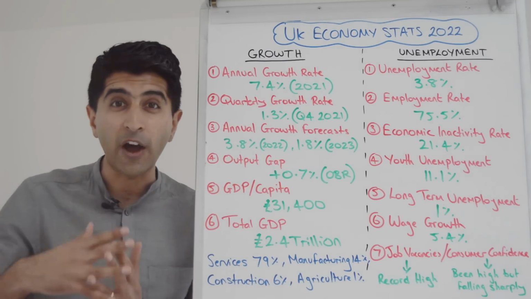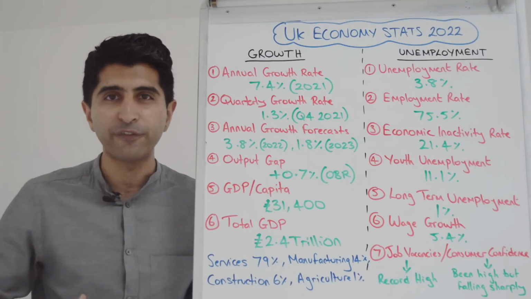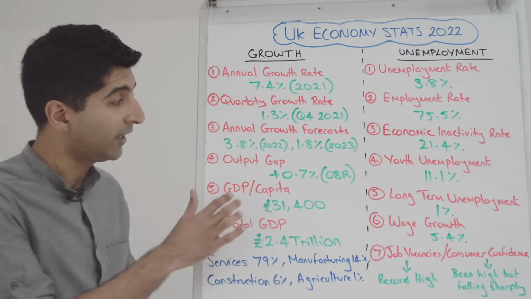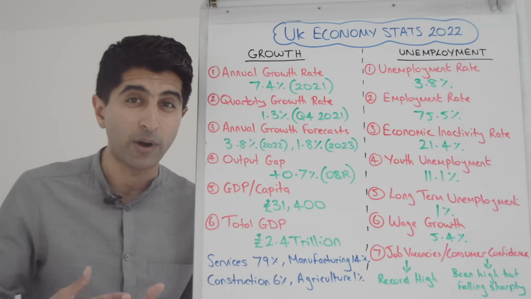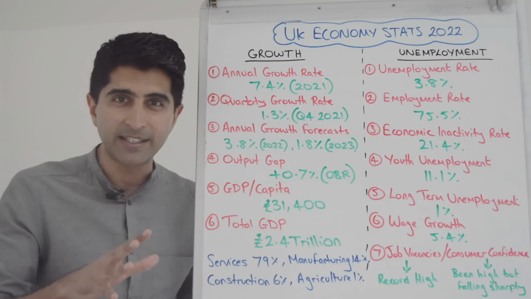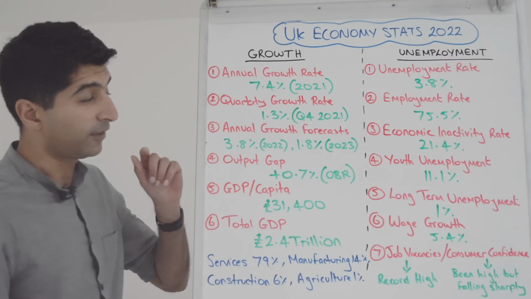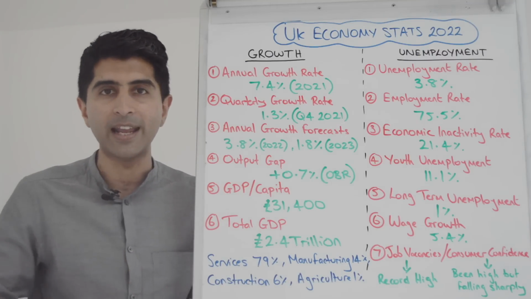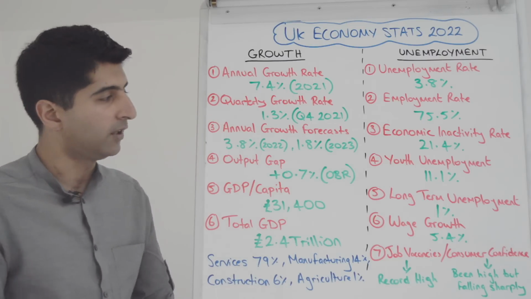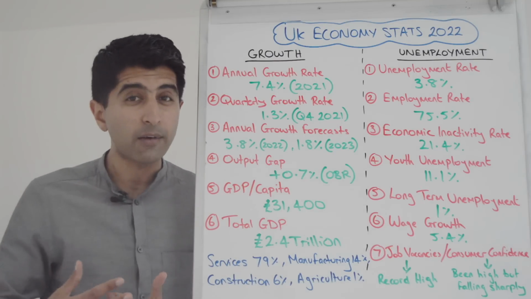In truth, this is far below what we thought growth would be this year. Just a few months back, forecasts were saying just over 6% growth we can expect in the UK this year. Now all the way down to 3.8%. The cost push inflation that we're seeing is biting in the economy for sure, and that's driving down our growth estimates. In truth, there are some commentators out there saying by September, by October, the UK could be in another recession. So recessionary forecasts I'm hearing, stagflationary forecasts I'm hearing.